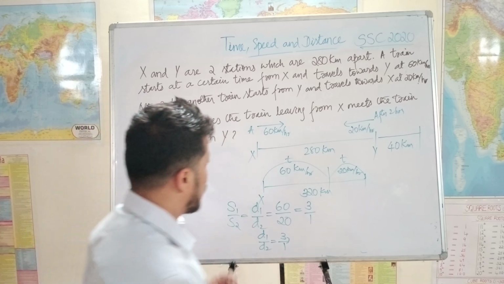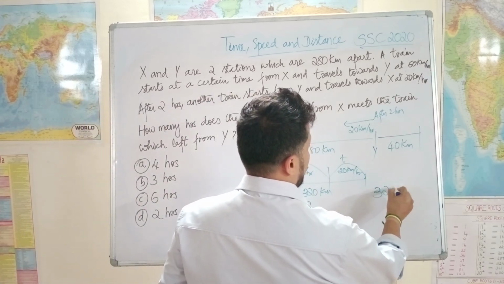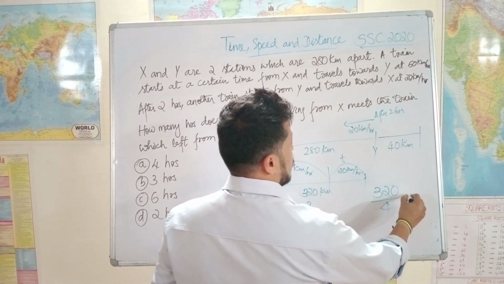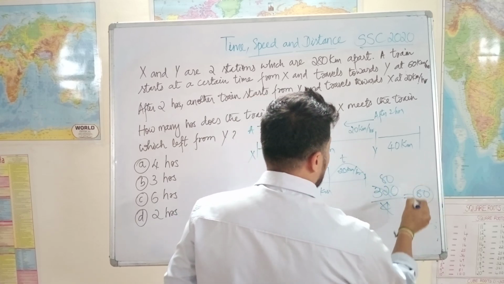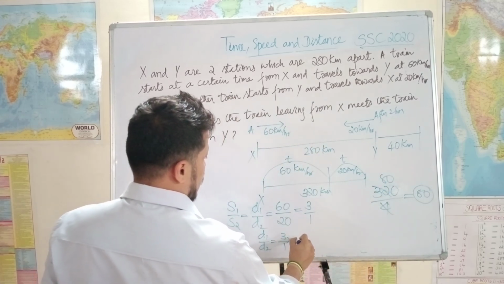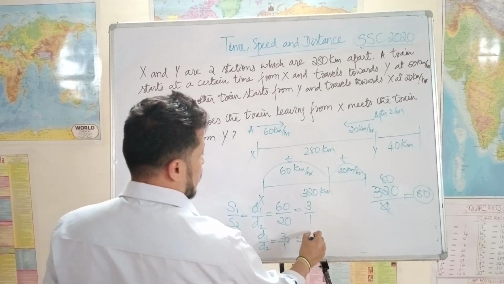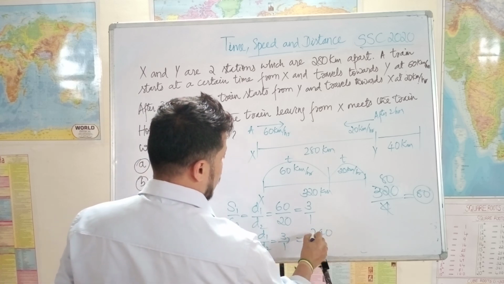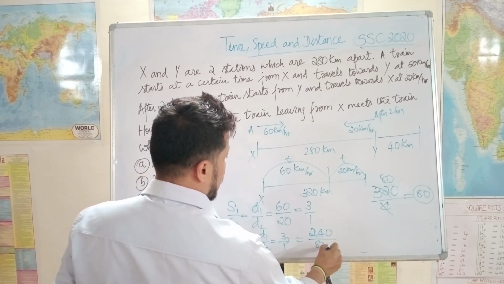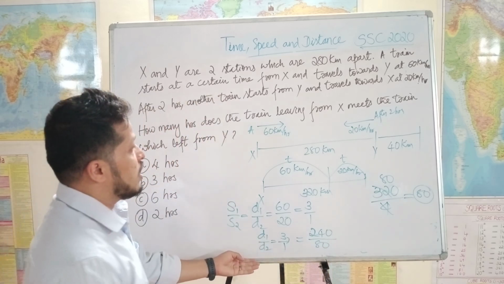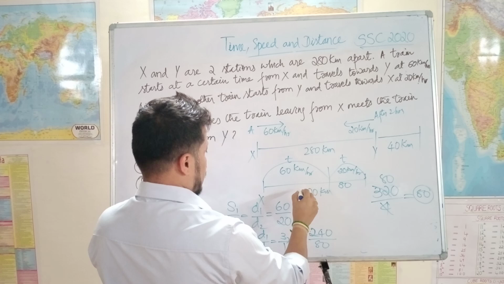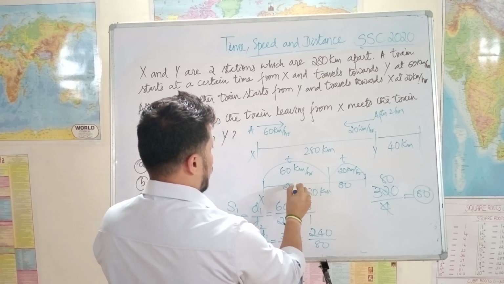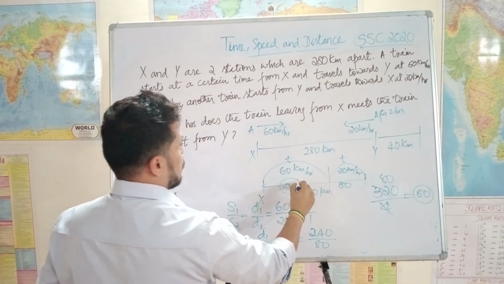So we will divide 320 into 4 parts, which is 80 kilometers each. So 3 parts of 80 is 240 and 1 part is 80. So distance travelled by the second train is 80 kilometers and here it is 240. See, they want to know the distance from X, so 240 is the right answer.